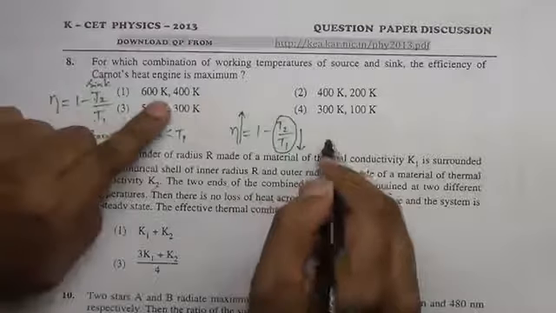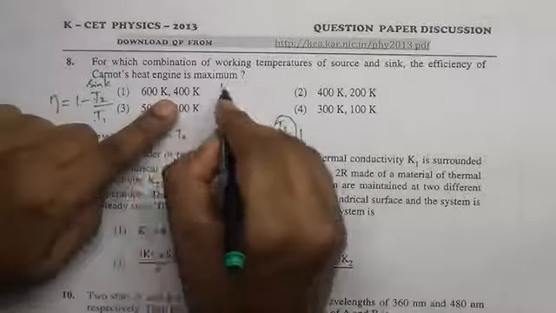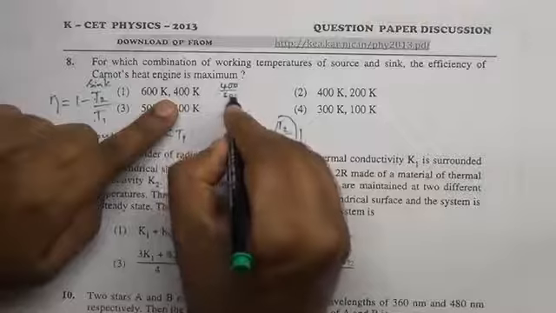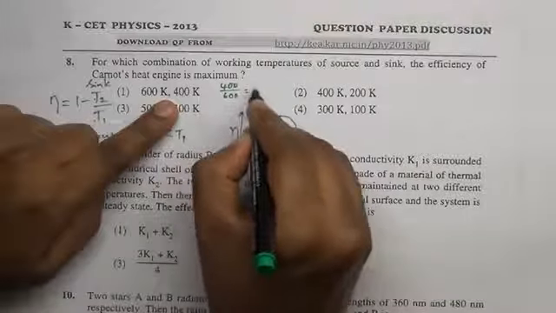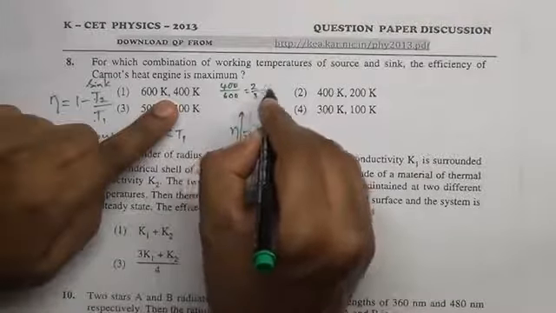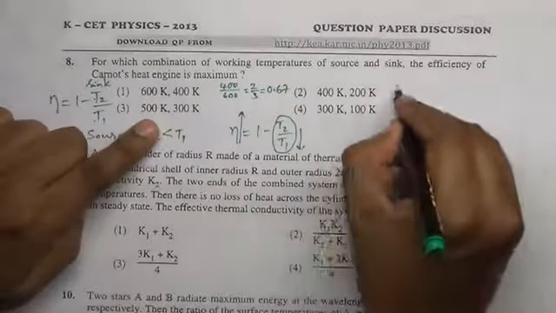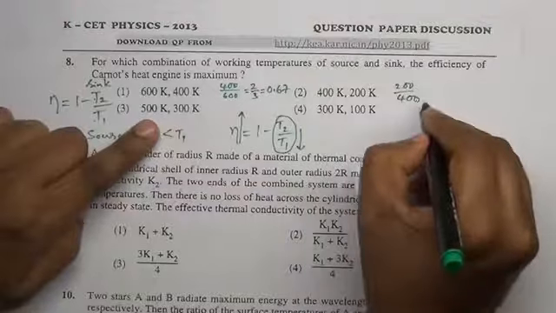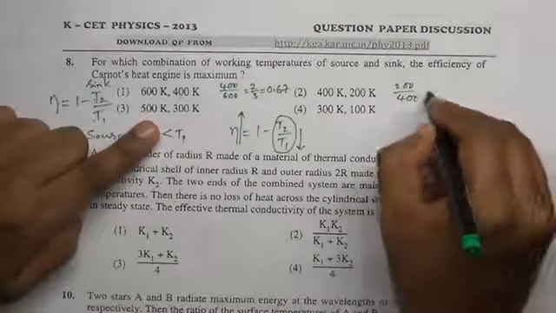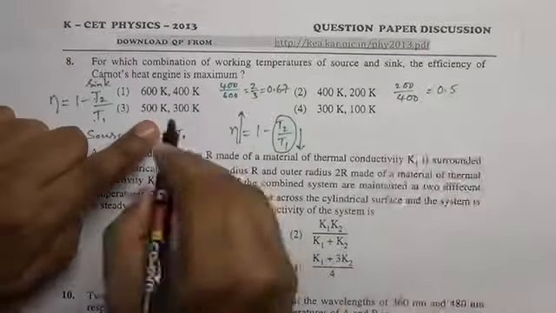Now, in the first option it is 400 by 600. This ratio is 2 by 3, 0.67. In the second case, 200 by 400 is 0.5.